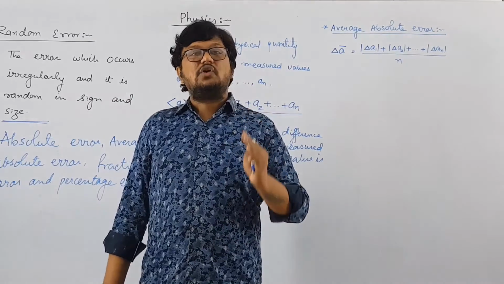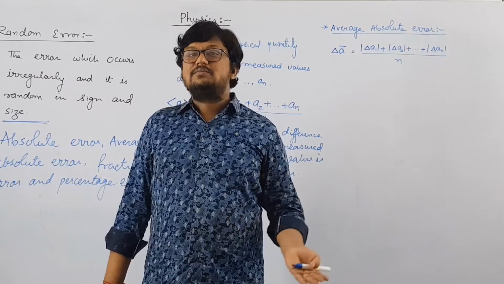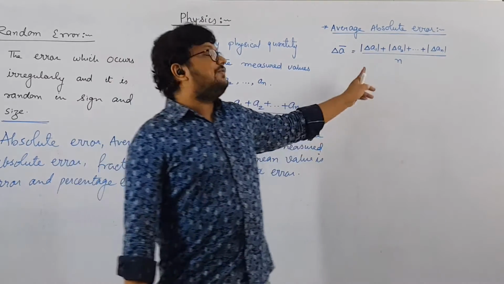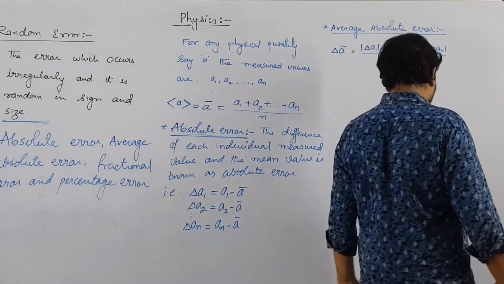Because absolute error is always positive, but your answer may be negative or positive, or it may come 0, right? But for a negative value we have to consider it as positive, and that's why we have taken here magnitude. This is our average absolute error.